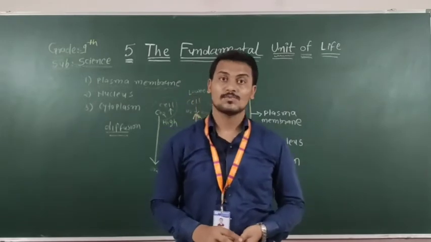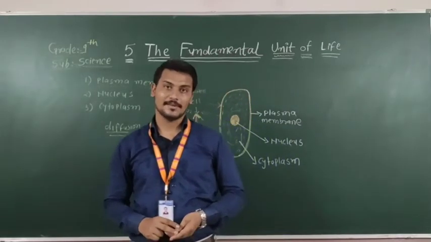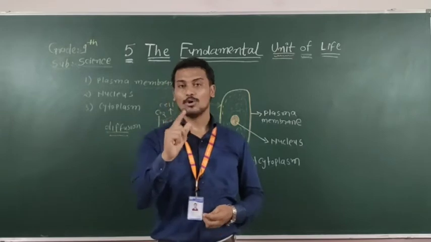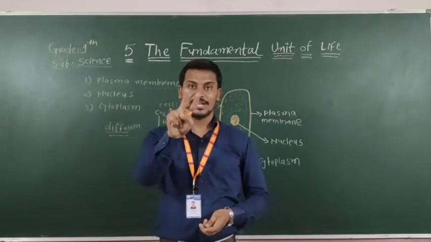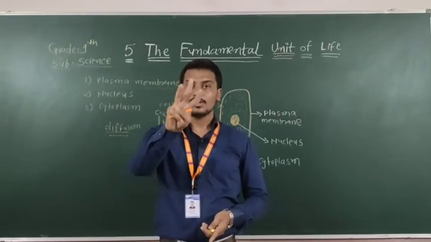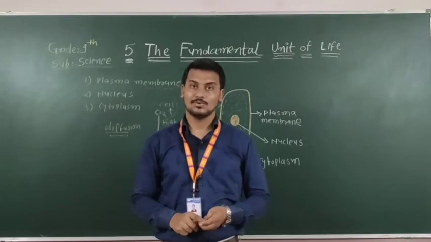In the osmosis process there are three different types. One is hypotonic solution, second is isotonic solution, and third is hypertonic solution.